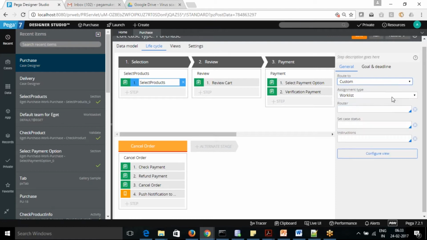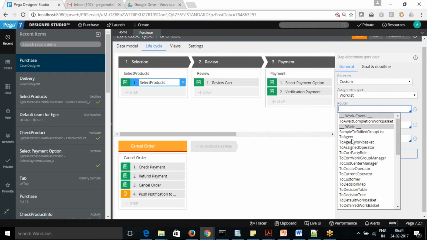Here you can see sample to skill group, list to agent group, work basket, to create operator, to current operator. The current operator is who has created the case, so it will go back to the create operator.